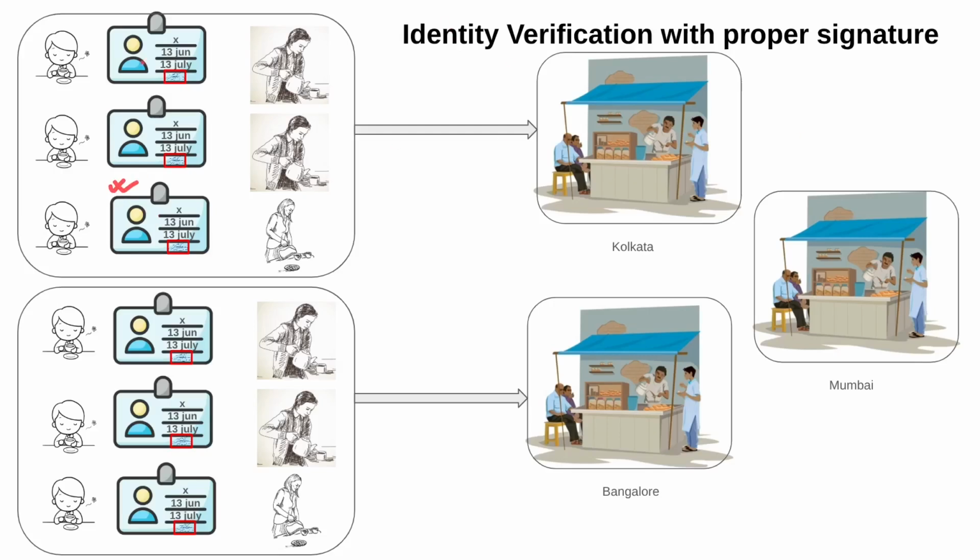So this time this identity verification will be completed with the proper signature. This signature here is the manager signature, and only the valid user will take the tea from the shop. Any illegal customer cannot claim that he had already paid his money in advance. So here the identity verification has been completed with the proper signature.